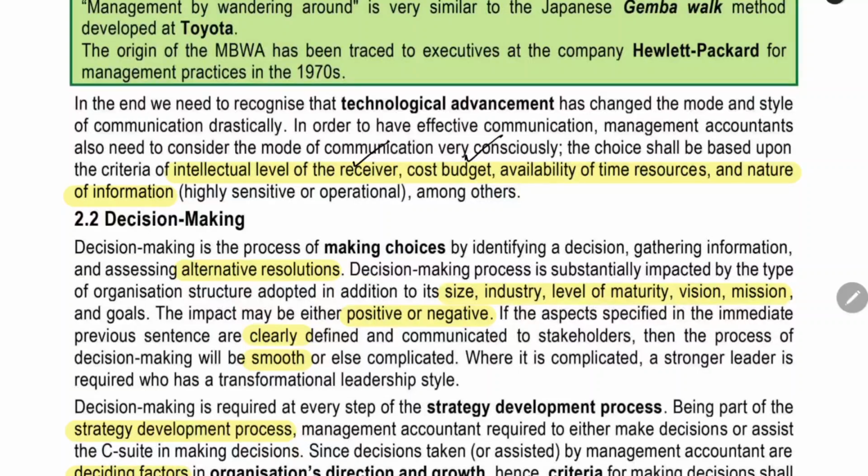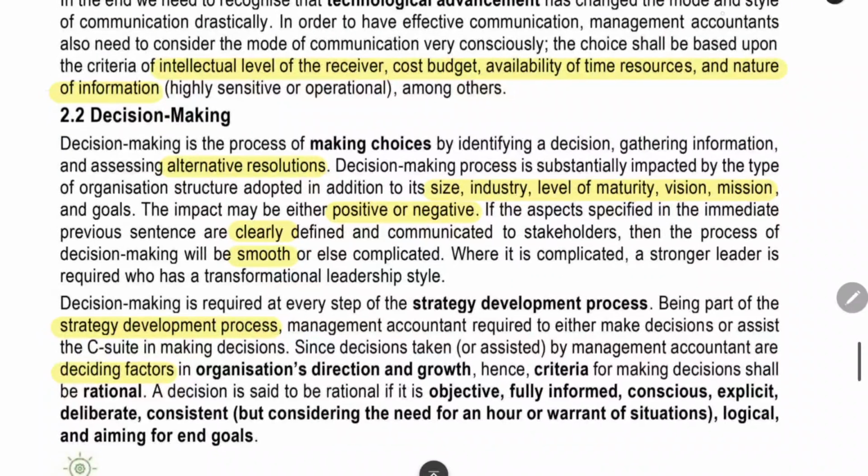You have to use the communication as per the cost budget. You cannot buy satellite communication for a small company. There will not be budget for that. Time resources. If you have less time, you have to communicate it quickly. If you have more time, you can communicate it slowly. Nature of information. If it is highly sensitive information, you have to communicate in a particular mode of communication. That also you should see. Decision making. The management accountant should be making the choices. He will have a lot of alternatives. He has to choose the one which is best for the company.